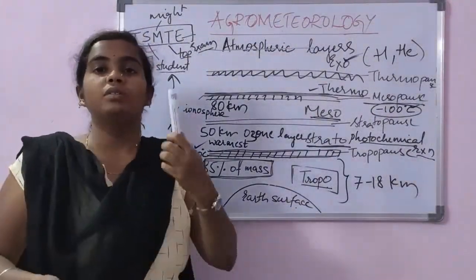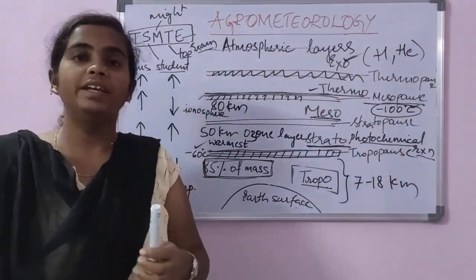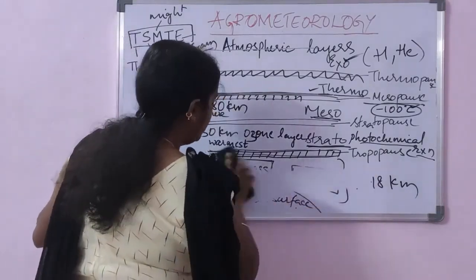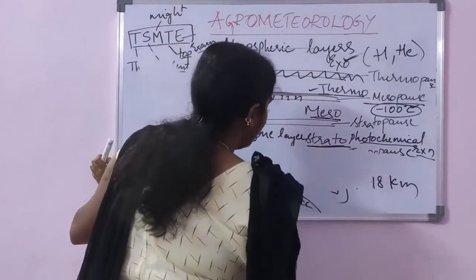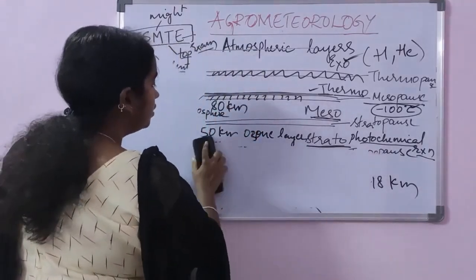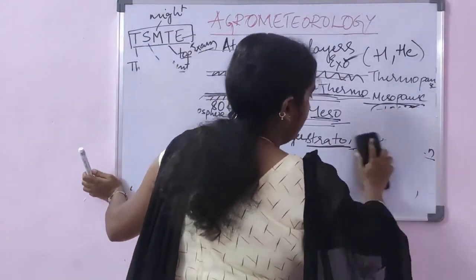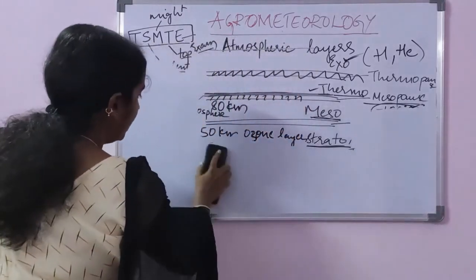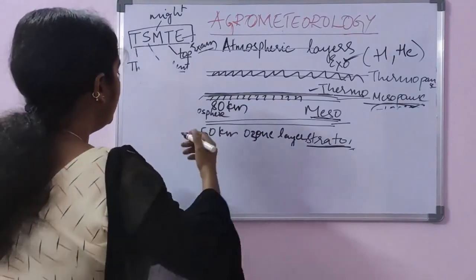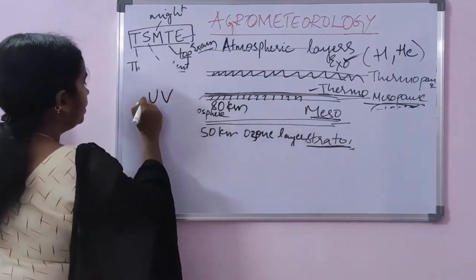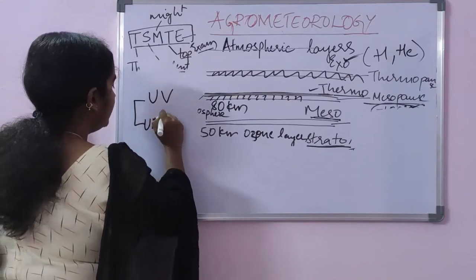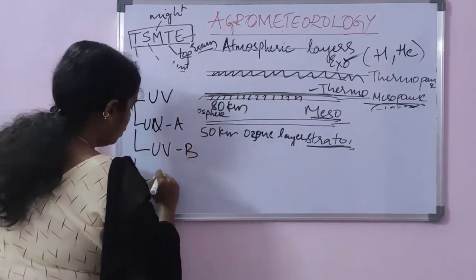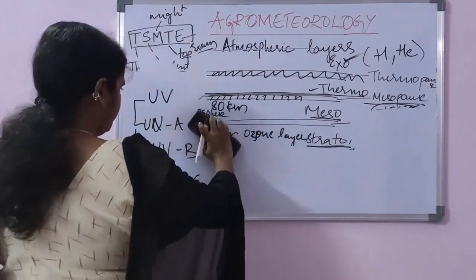Now let me talk about ozone layer and UV radiation in detail. We know that ozone layer is present in stratosphere, and we also know that this ozone layer protects the earth from harmful UV radiation. Now UV radiation has different wavelengths, and we don't know which type of UV rays are harmful for the earth. UV radiation has three types: UV radiation A type, UV radiation B type, and UV radiation C type.